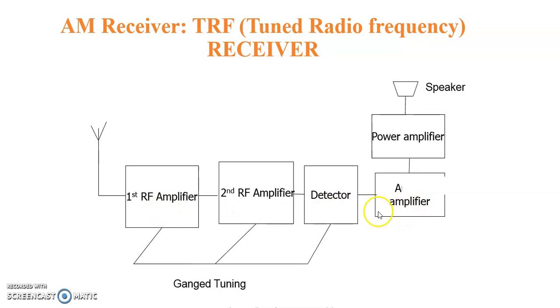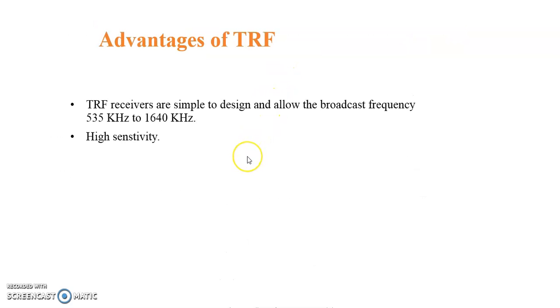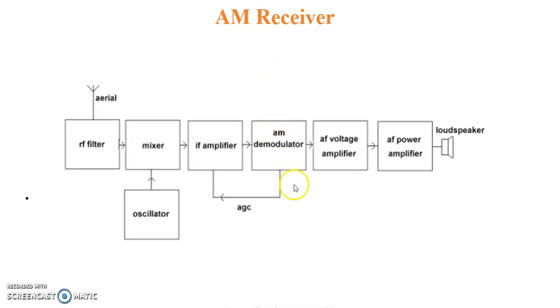So these three or four stages are of the AM receiver, and this AM receiver is of the tuned radio frequency type. There are two types of receiver. The first one is the TRF receiver, and the second one is the superheterodyne type of receiver. In the superheterodyne receiver, this is the receiving antenna, there is an RF filter, a mixer, and an oscillator. With the help of this oscillator and mixer, the IF frequency gets added. Then this is the IF amplifier, AM demodulator, AF voltage amplifier, and it is given to the speaker. So this is the superheterodyne type of AM receiver.